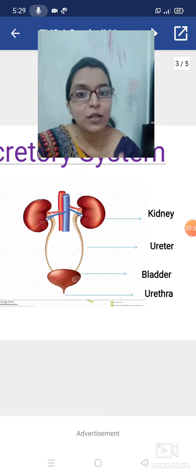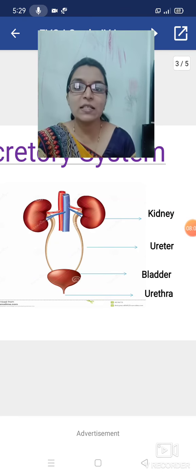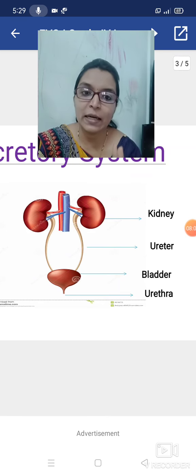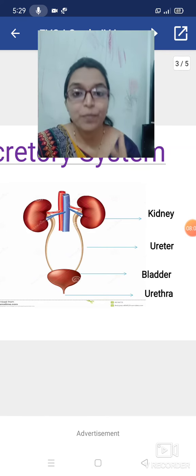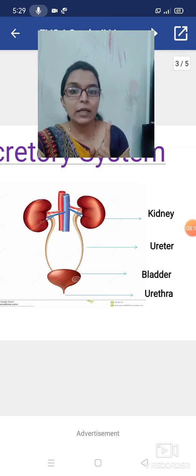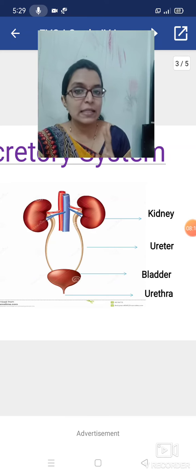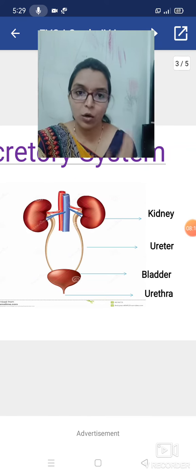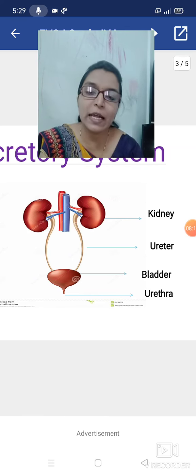We can say urinary bladder because in that bladder urine collects. Urinary bladder. And last one is urethra. Only the first 2 parts are pairs, including 2 kidneys and 2 ureters. Okay. Shall we go to the next point?